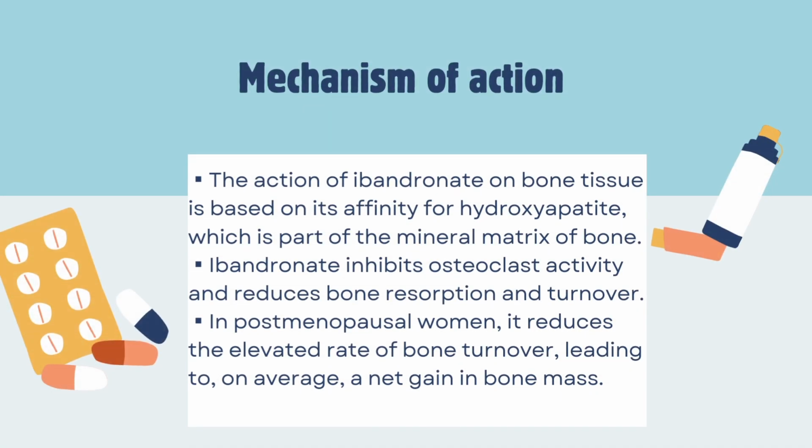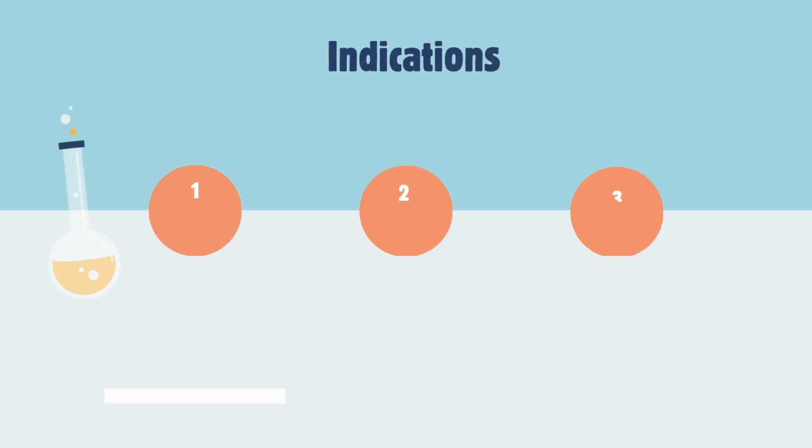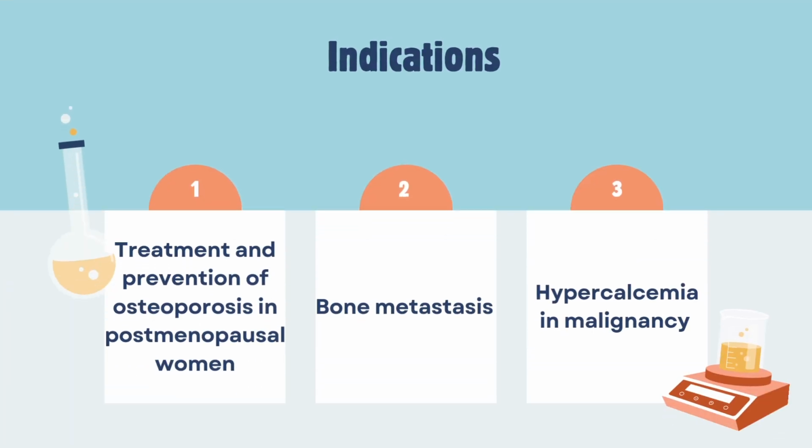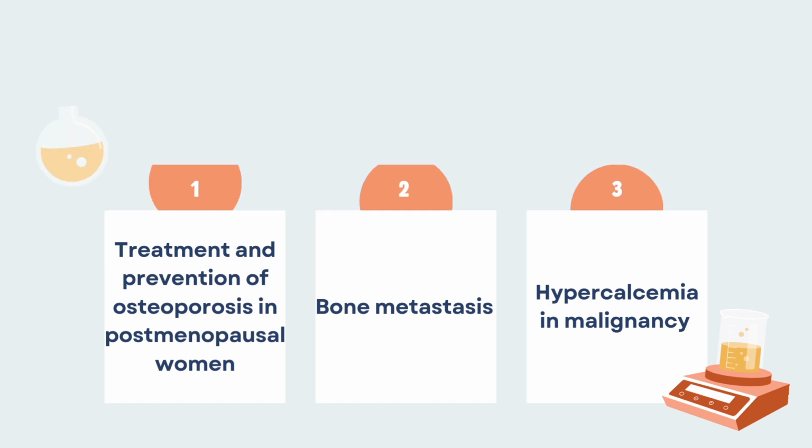The action of ibandronate on bone tissue is based on its affinity for hydroxyapatite, which is part of the mineral matrix of bone. Ibandronate inhibits osteoclast activity and reduces bone resorption and turnover. In postmenopausal women, it reduces the elevated rate of bone turnover, leading to, on average, a net gain in bone mass. Ibandronate is indicated in the treatment and prevention of osteoporosis in postmenopausal women, bone metastasis and hypercalcemia in malignancy.